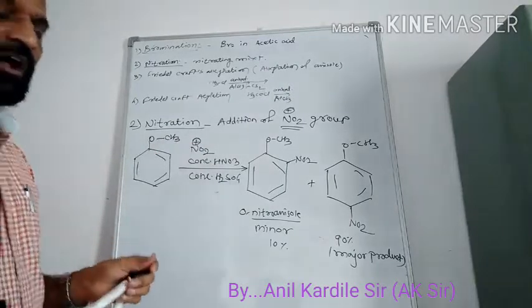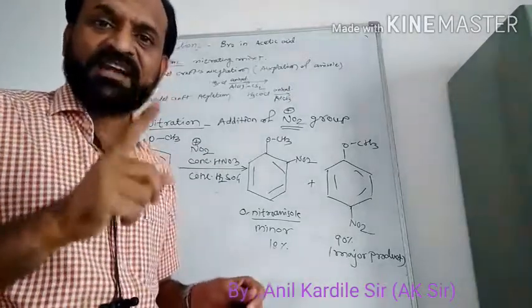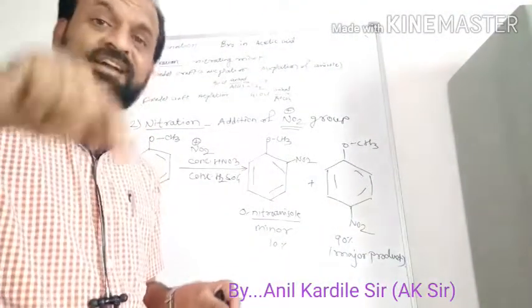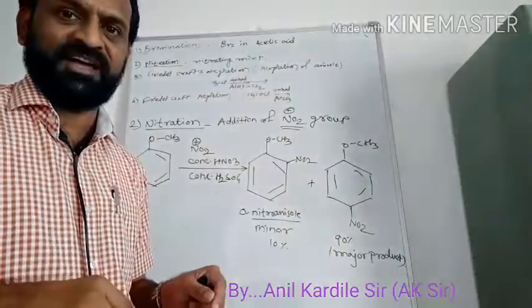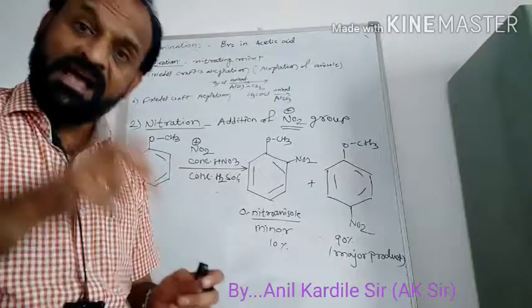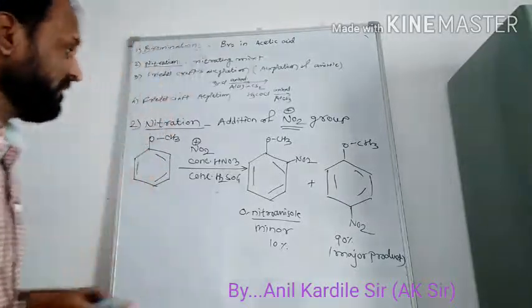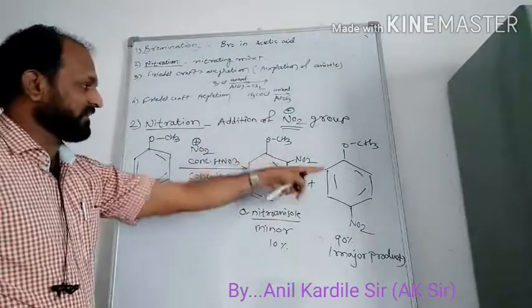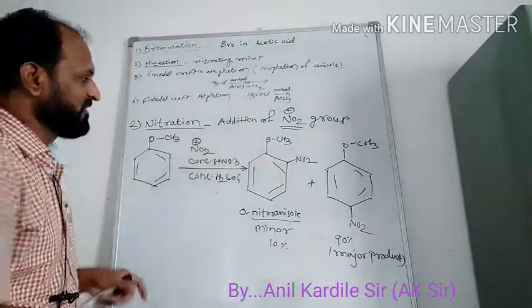Now we have to see a very, very important reaction which we have already seen in halogen derivatives of alkane, that is the alkylation. As like that, we have to see one important reaction. Have you written nitration? If not, write it down or take a screenshot.